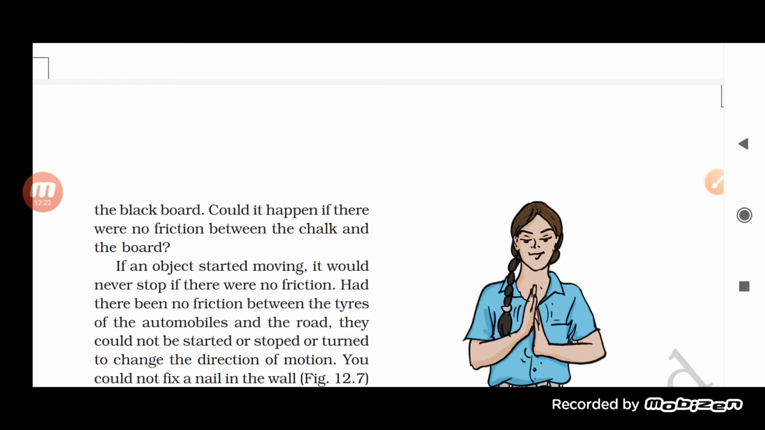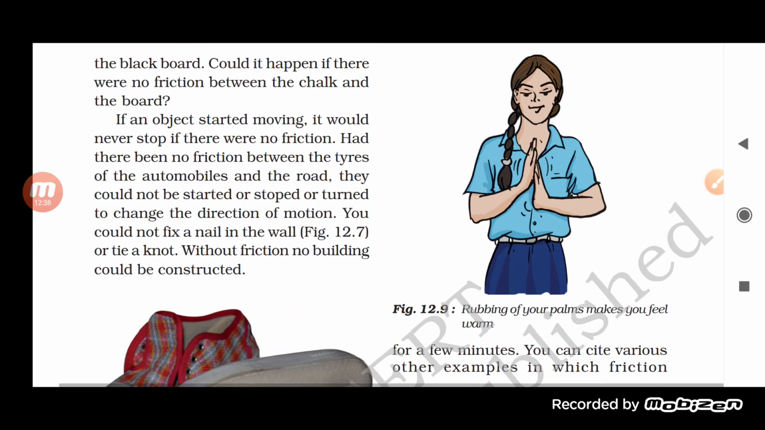So if an object starts moving, it would never stop if there were no friction. Had there been no friction between the tire of the automobile and the road, they could not be started or stopped or turned to change direction of motion. You could not fix a nail in the wall or tie a knot. Without friction, no building can be constructed. So see here, all these things which are present around us, it is because of the friction only.